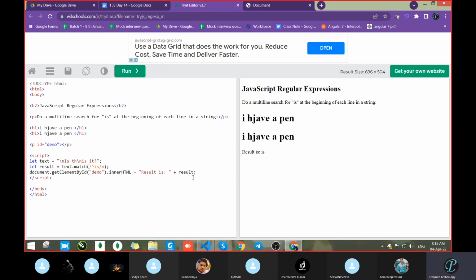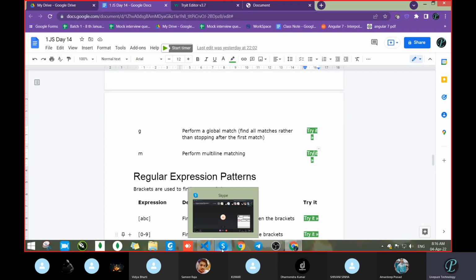So this becomes two lines. With the help of multi-line search, it will search for 'is' in both lines, at the beginning of each line. At the beginning of each line, it will check whether 'is' is there or not. Got it? Now you have some idea of how /m works.